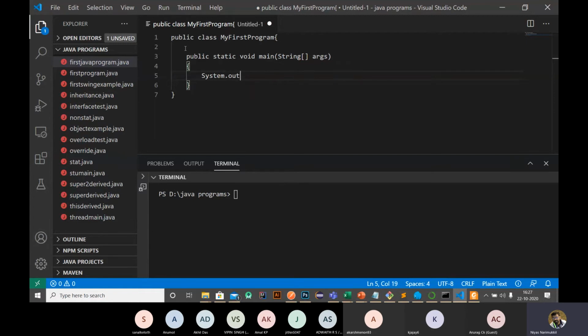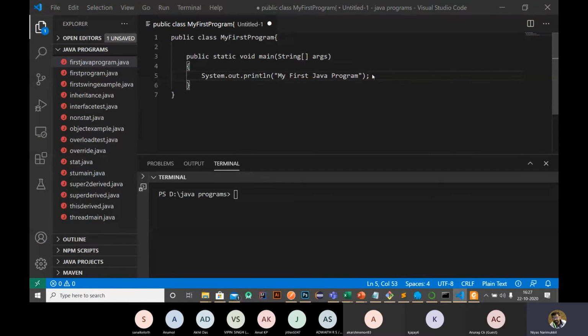System.out.print, or we can use println. The difference between print and println is that in println a new line is added after printing the data. So I just print my first Java program. Once we enter a statement, the statement must end with a semicolon.